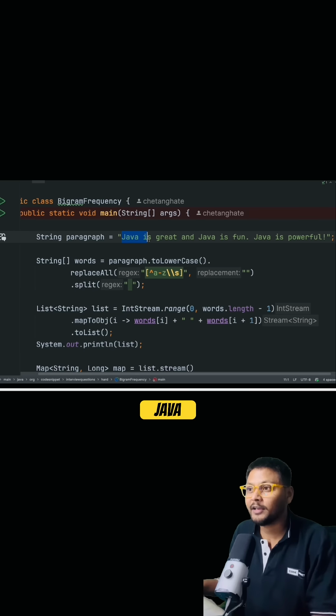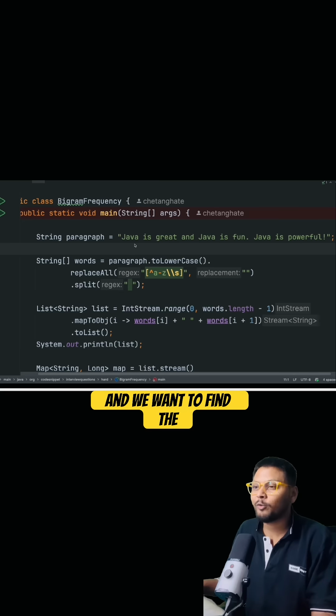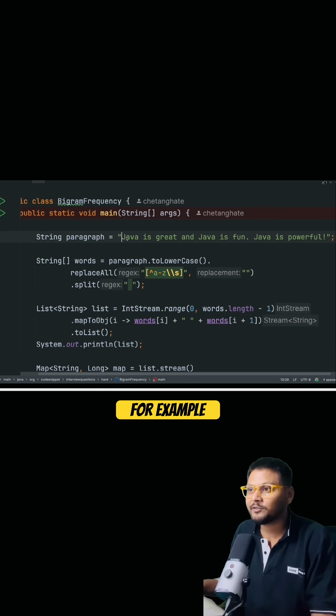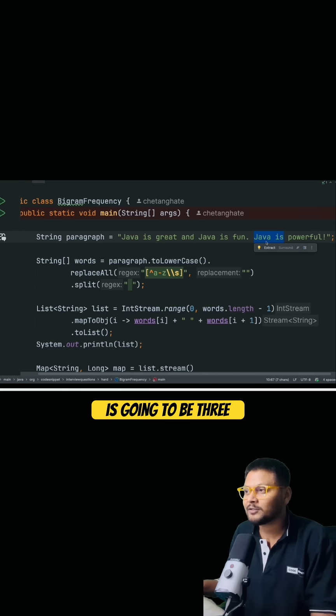For example, Java is, this is one bigram, is great is another bigram, then great and is another bigram, and and Java is another bigram, and so on, right? And we want to find the count of it. For example, Java is being repeated 3 times over here. Frequency of Java is going to be 3.